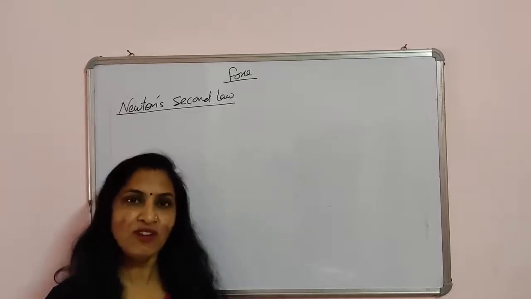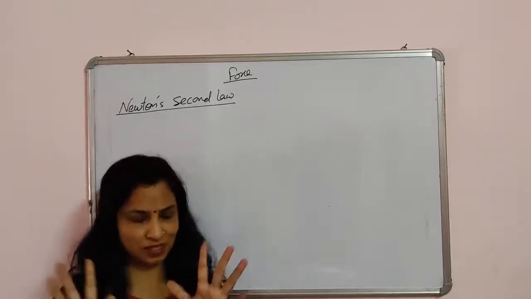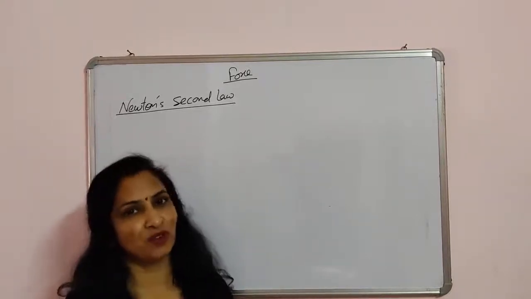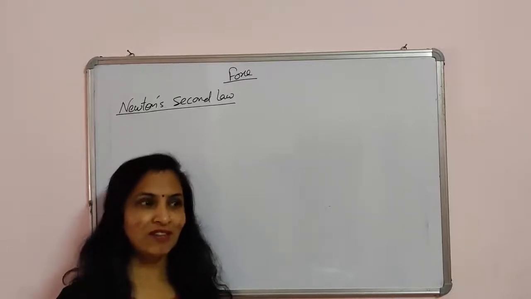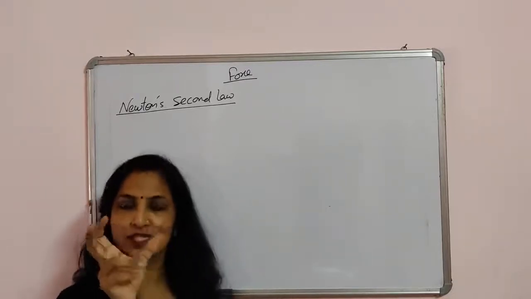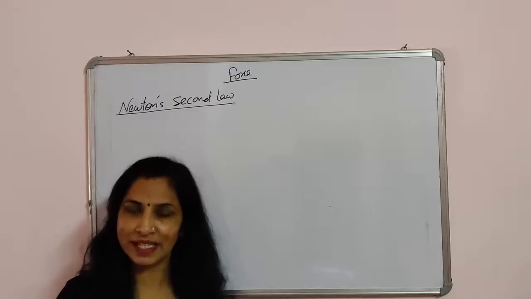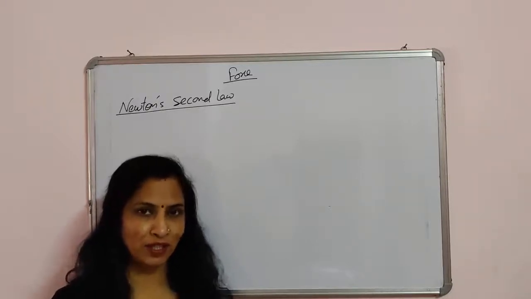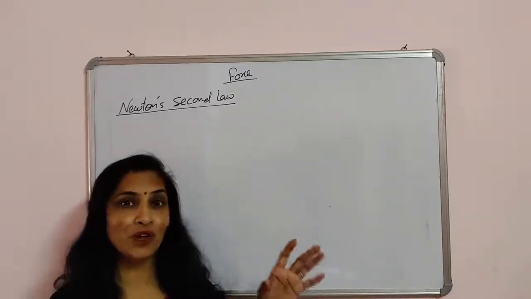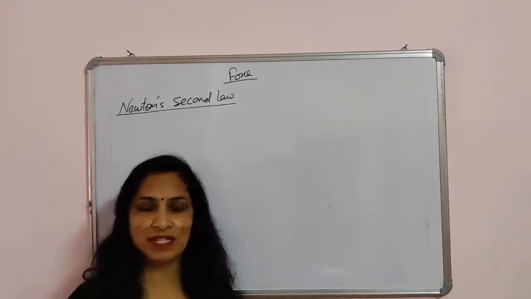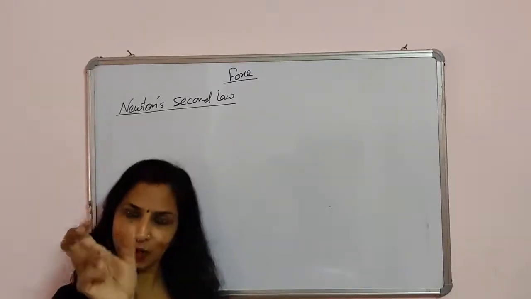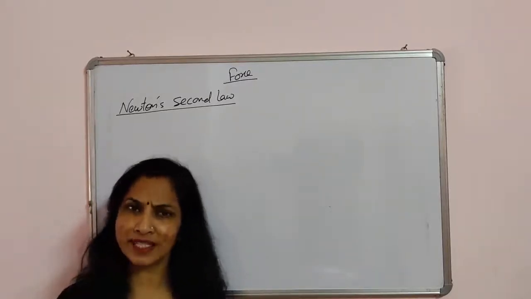The rate of change of momentum. Now first, understand the meaning of rate of. Rate of means when we divide some values by time, we write it as rate of. Like in acceleration, we write the rate of change of velocity. Same as that, rate of means if we divide some physical quantity by time, we call it the rate of.